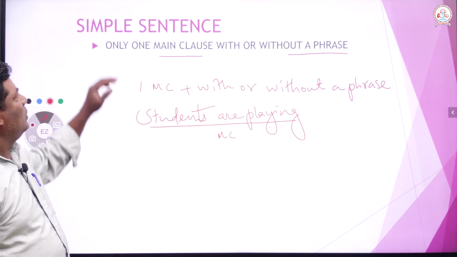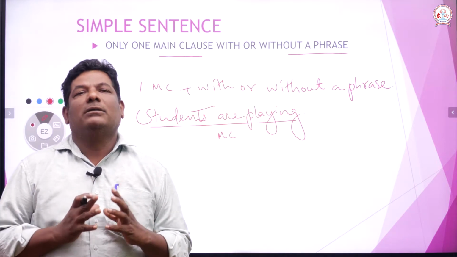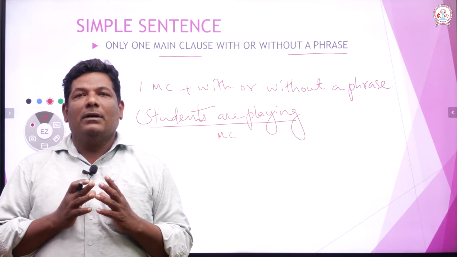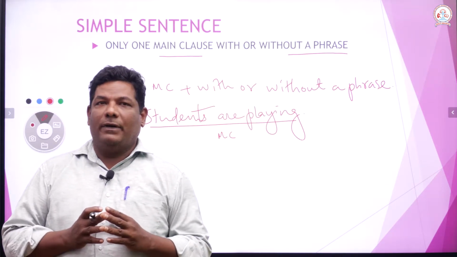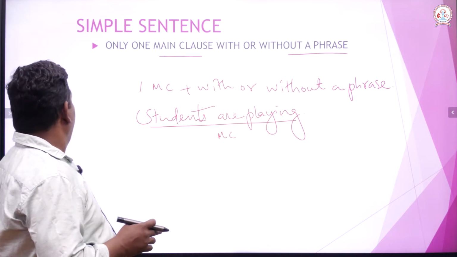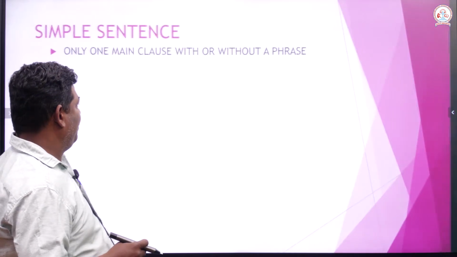All right. So a simple sentence means it has got only one main clause. Sometimes it does not have a phrase. No problem if it does not have a phrase. All right. Next, we pass on to the complex sentence.